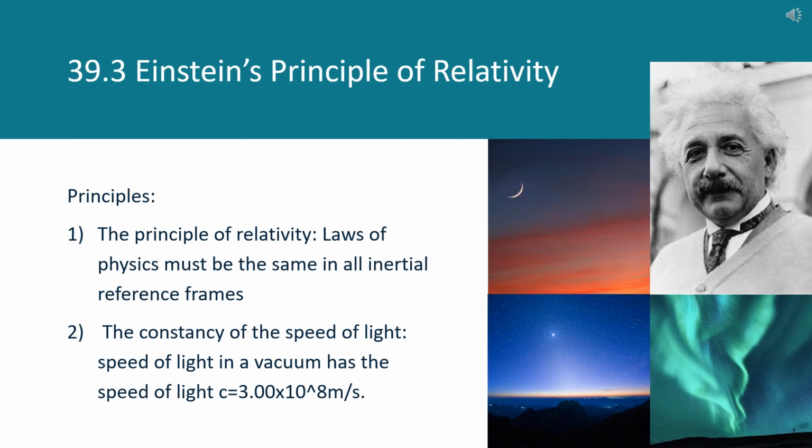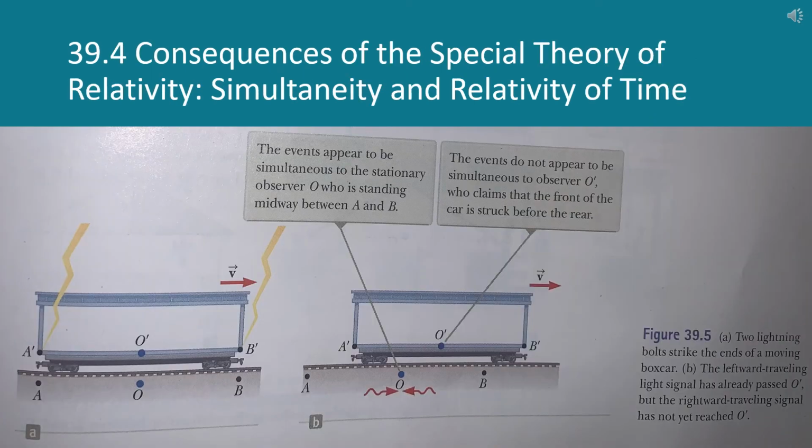His first principle states that laws of physics must be the same in all inertial reference frames. And then the second is the constancy of the speed of light, which states that the speed of light in a vacuum, c, is equal to 3.00 times 10 to the 8 meters per second. With these principles, we can come to agree that the relative motion is unimportant when dealing with measuring the speed of light. Consequences of the special theory of relativity: simultaneity and relativity of time.